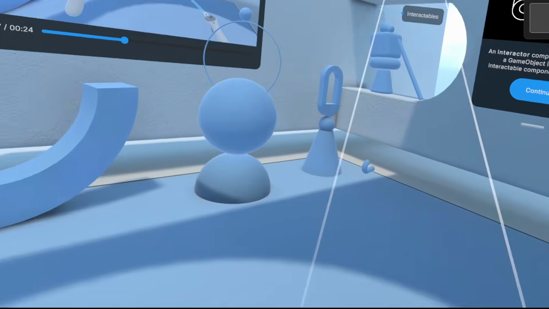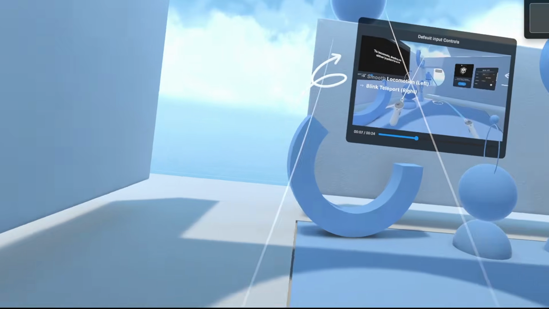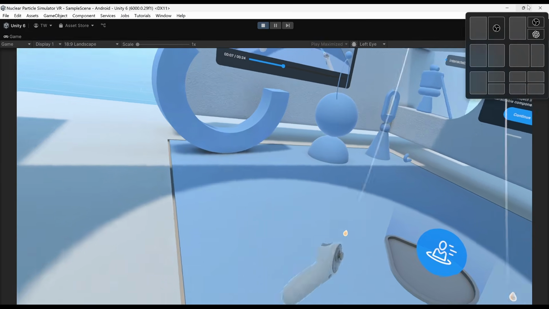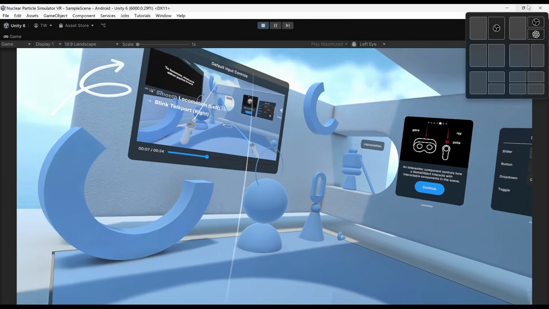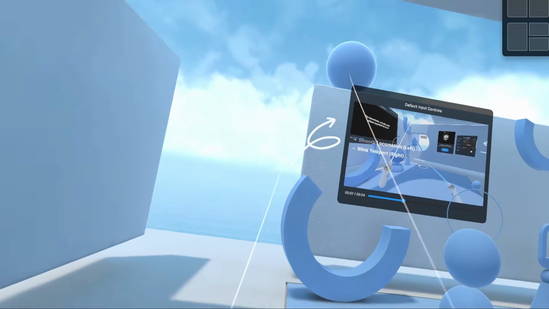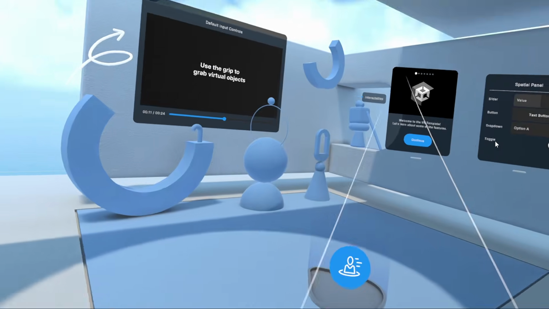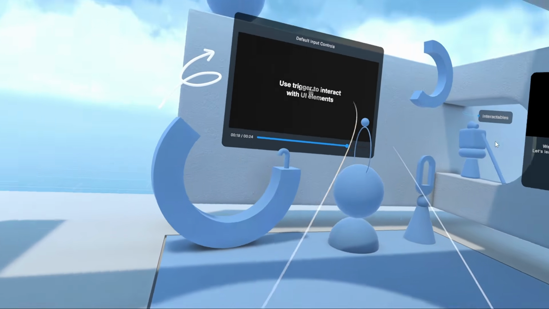And currently I'm using the Air Link to stream what Unity is running to the Quest. I also tried using the physical link cable as well, and I didn't notice any difference in lag with the recordings. So hopefully it doesn't look too laggy as I'm recording it now. But now we're going to get rid of pretty much all of these objects and set up our own code and port everything in. Okay, here we go. Now we can move around continuously and turn smoothly. Now let's just go ahead and delete these objects and start putting in our own things.